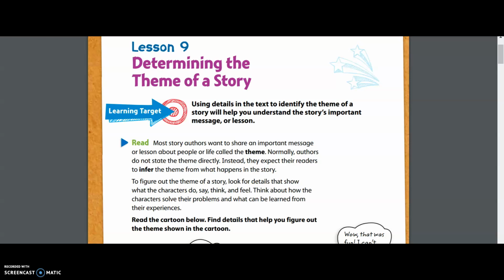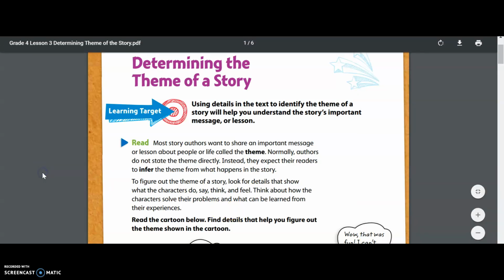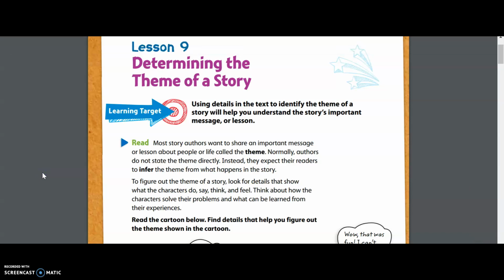This is the start of week 3. If you are following along correctly, today is day 1 of week 3. So day 1 of week 3 today should be March 30th, 2020. And if you are following along, we are determining the theme of a story. So this standard is considered ELA GSE 4 RL2.